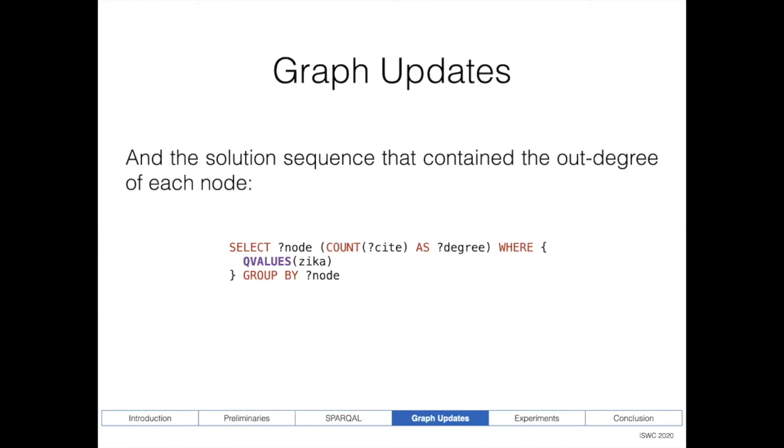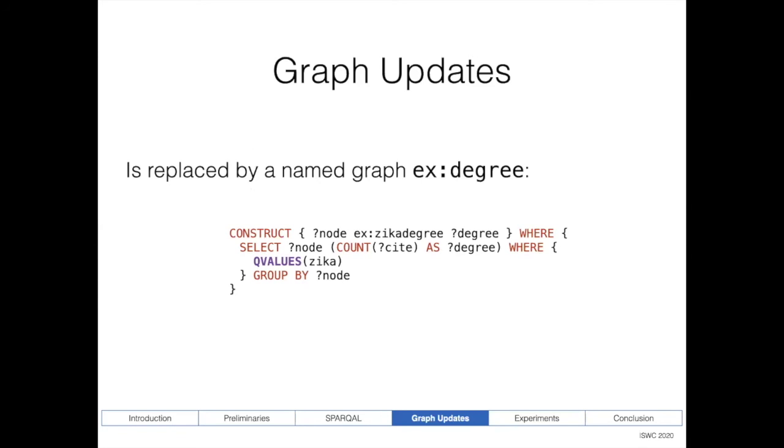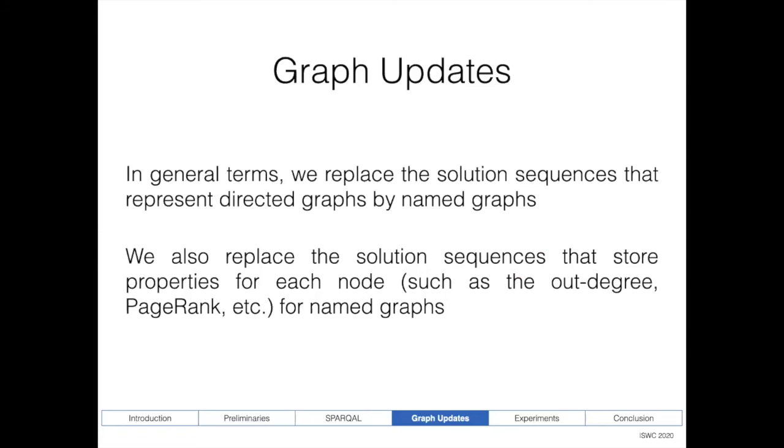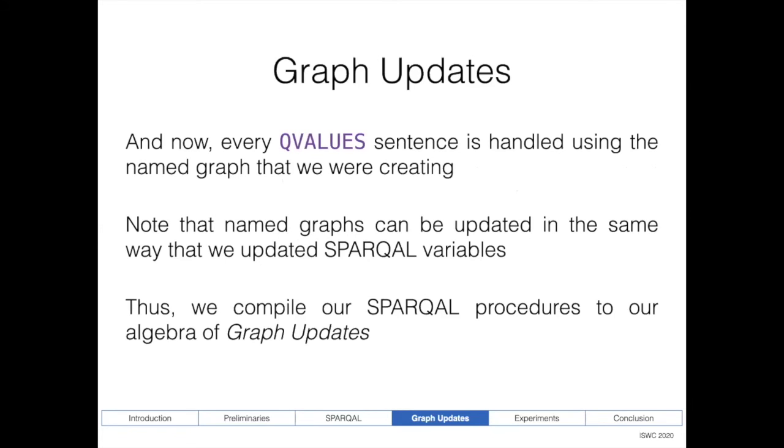Also, consider the solution sequence that contains the out degree of each node. We can think of this as adding a property to each node. So what we do is create a graph that has the node and the degree associated with it. And again, we store this as a named graph. Then in general terms, we replace the solution sequences that represent directed graphs by named graphs. And we also replace the solution sequences that store properties for each node. And now every Q-value sentence is handled using the named graph instead of the solution sequence.